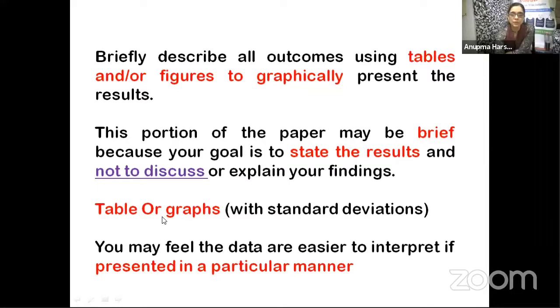Now you may feel the data are easier to interpret if presented in a particular manner. So when you look at the paper, you will find that this is how it looks better. Yes, this is how it looks better. And that is how you will start improvising on your own representations.